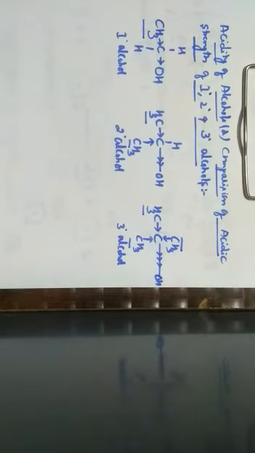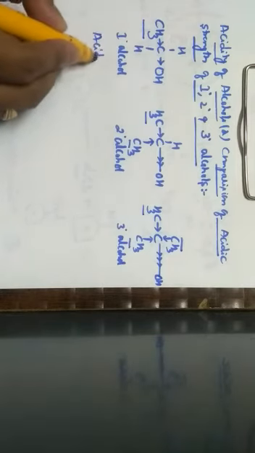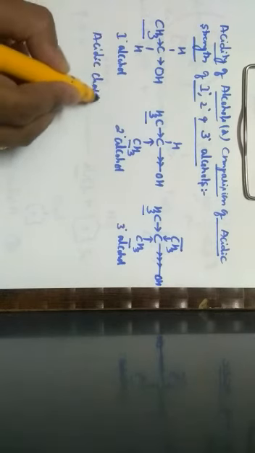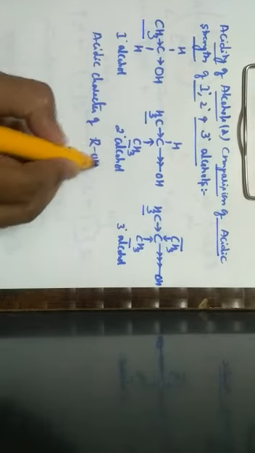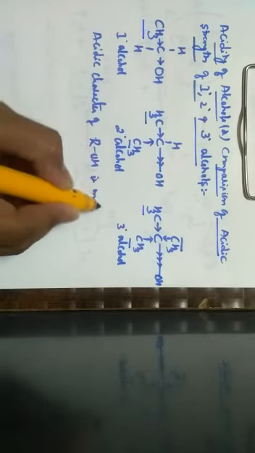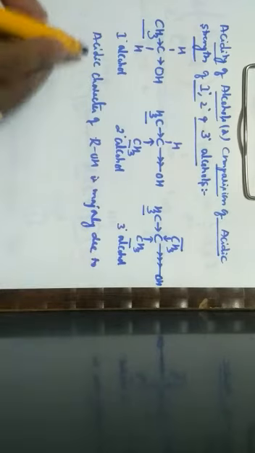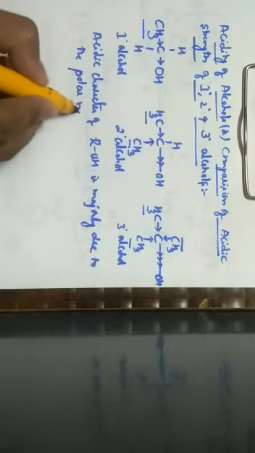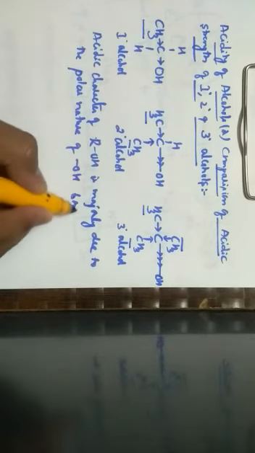So when we study the acidity of alcohols, the acidic character of alcohols is majorly due to the polar nature of the OH bond.